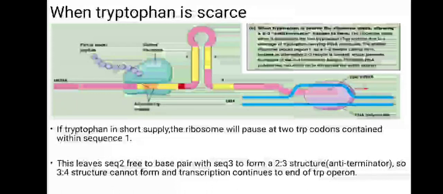If tryptophan is in short supply, the ribosome will pause at the 2 trp codons contained within sequence 1. This leaves sequence 2 free to base pair with sequence 3 to form a 2:3 structure, which is also called the anti-terminator. So the 3:4 structure cannot form and transcription continues to the end of the trp operon.